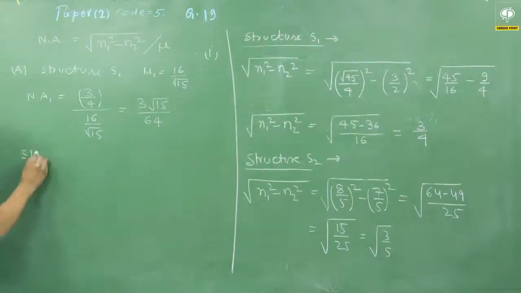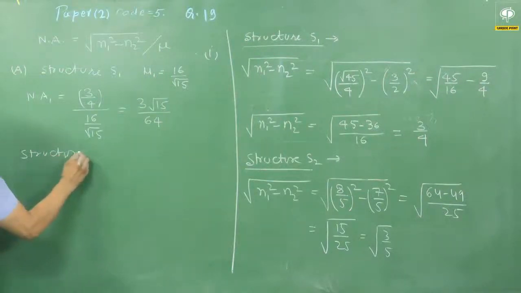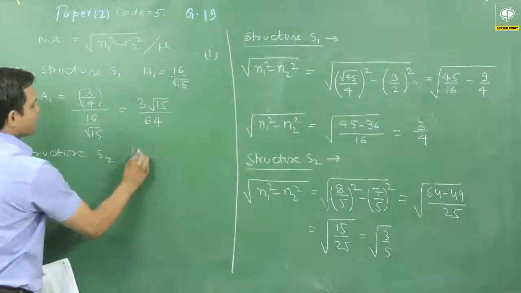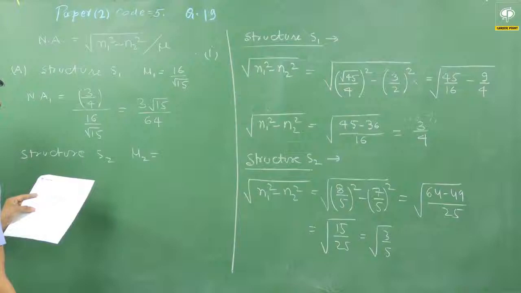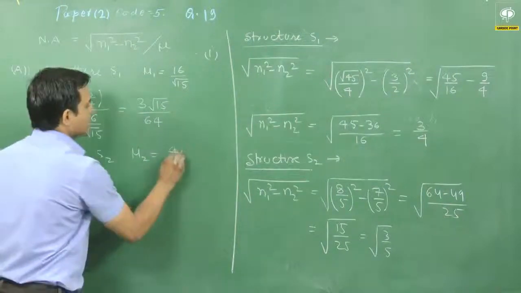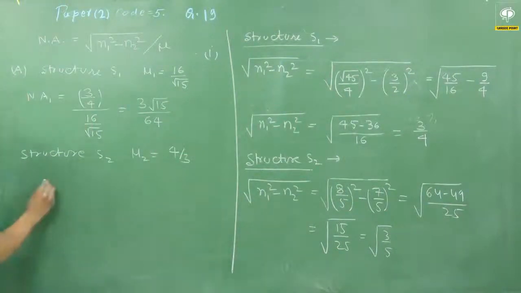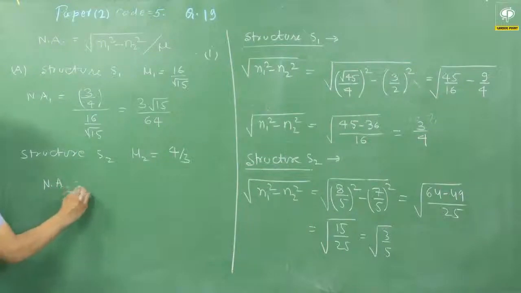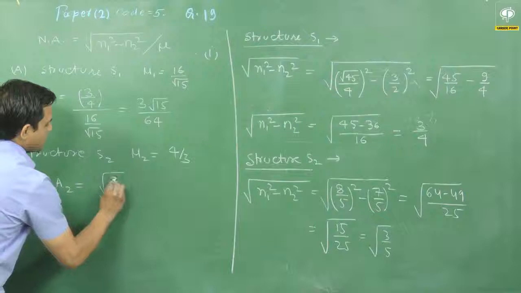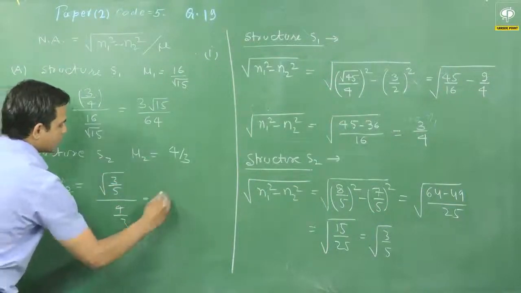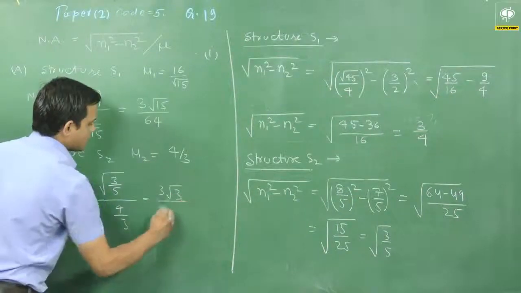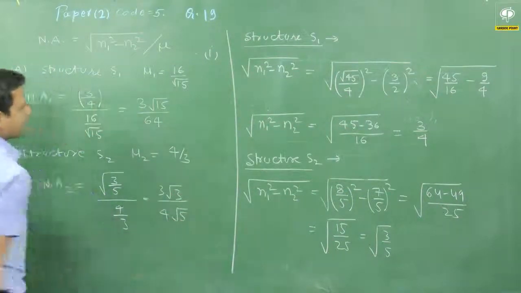Okay, and for structure S2, the refractive index mu2 has been given as immersed in water, and for water the refractive index is 4 by 3. So I will check numerical aperture value of 2, that is root of 3 by 5 divided by mu2, that is 4 by 3. So that will be equals to 3 root of 3 divided by 4 root of 5.